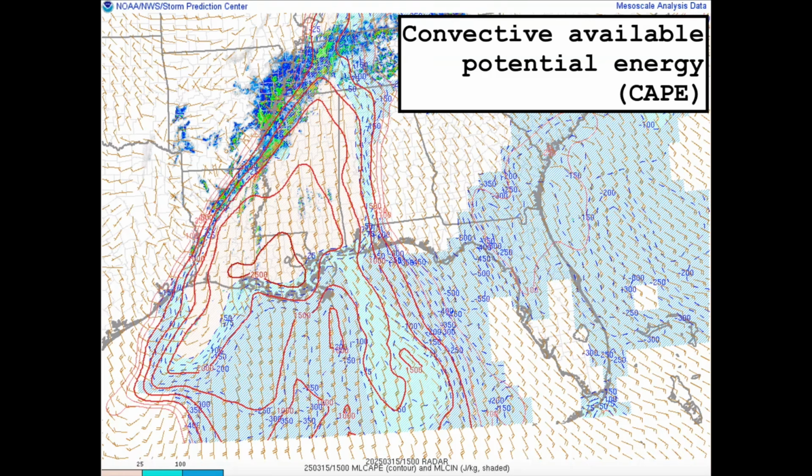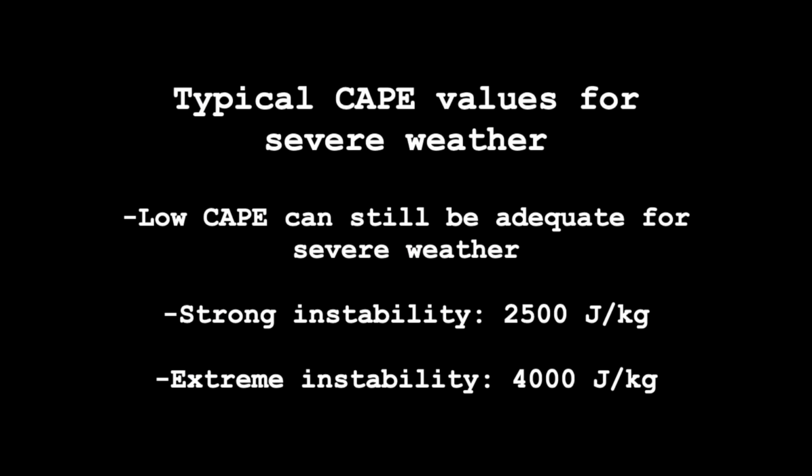Our main measure of instability is called CAPE, which stands for Convective Available Potential Energy. CAPE is our main measure of instability, and the more CAPE you have, the more unstable the environment is. And just for some general guidelines, severe weather events can operate with CAPE on the order of 200, 300, 400, 500 joules per kilogram. CAPE is a measure of energy per unit mass, so joules per kilogram.